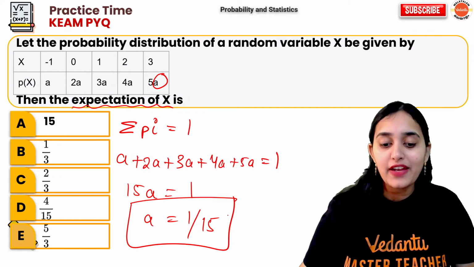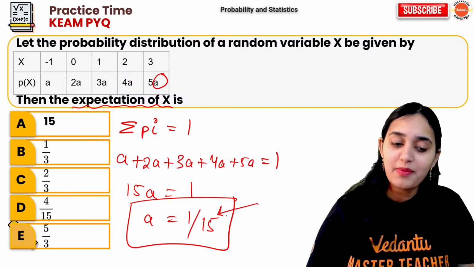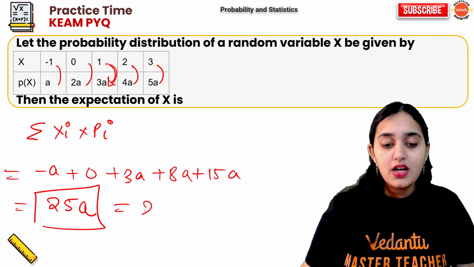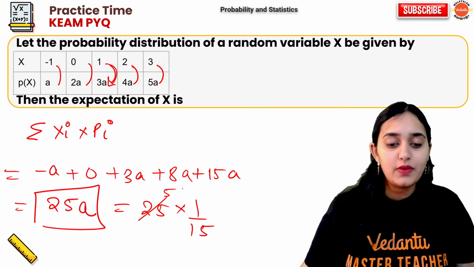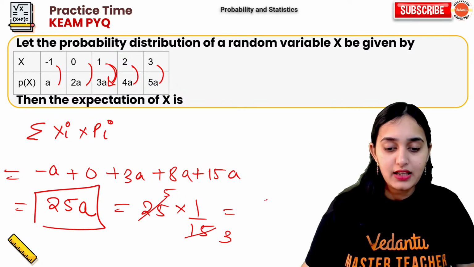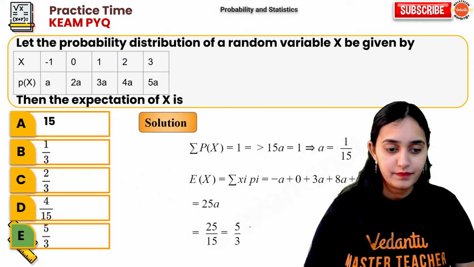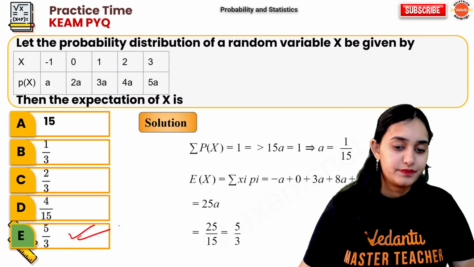I know the value of a. What is the value of a? 1 upon 15. Put it over here. So this is 25 into 1 upon 15. 5 5s are 25. 5 3s are 15. So 5 upon 3. That is your answer.